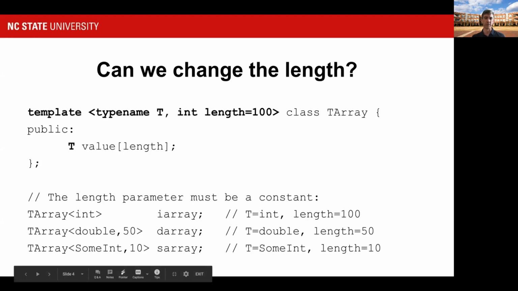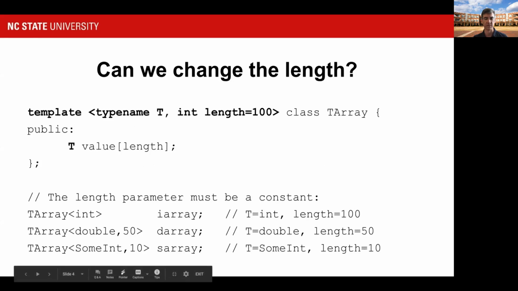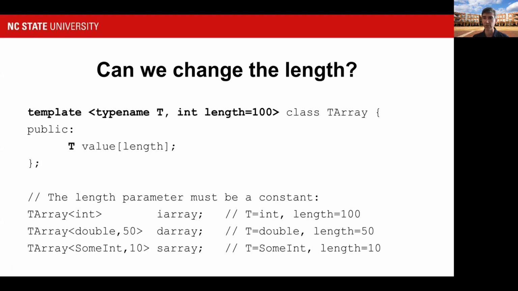Okay, but my double array here, DArray, I specialize it to have T equal to double, but length equal to 50. And so its array will have length 50. And then the sumInt array, SArray here, I specialize its length to 10. So it will have an array of only length 10 inside of it. And this 50 and 10 actually become part of the type.